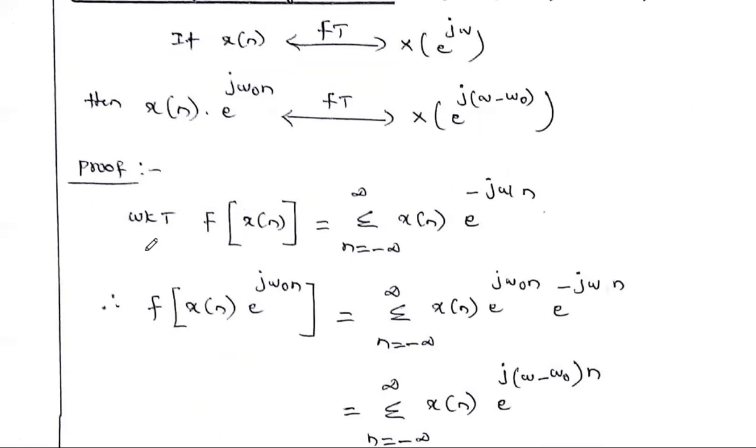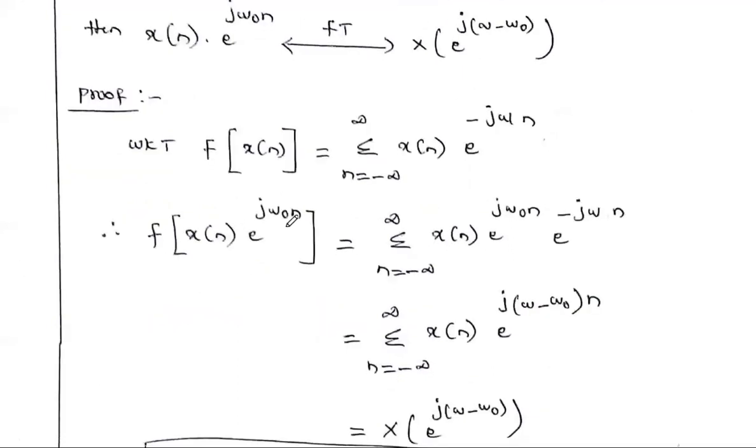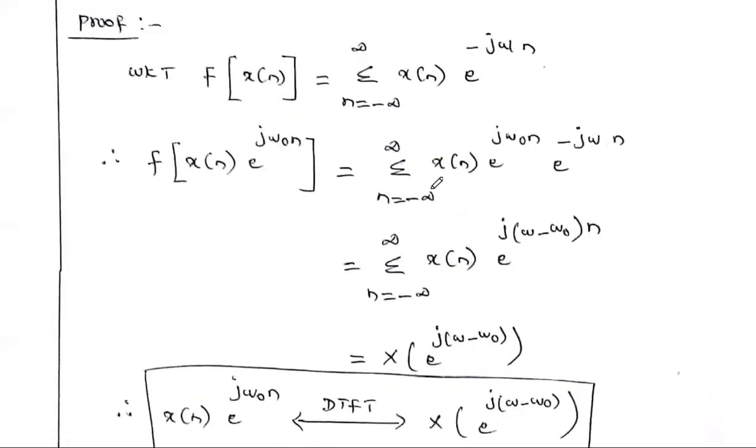In order to prove this property, first we take the DTFT formula. The Fourier transform, that is the DTFT, I am simply writing as Fourier transform: the Fourier transform of x of n is summation x of n e power minus j omega n. Now what is our aim? Our aim is to calculate the Fourier transform of x of n multiplied with e power j omega naught n. So the Fourier transform of x of n multiplied with e power j omega naught n is equal to summation x of n multiplied with e power j omega naught n into e power minus j omega n from the formula.